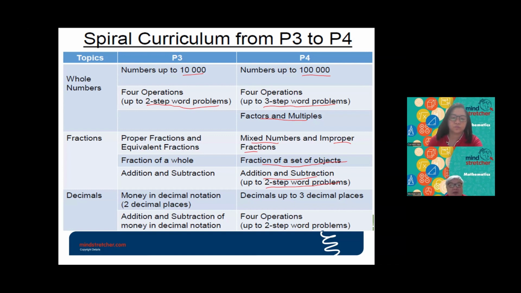Then for decimals, P3 don't really learn decimals. The only decimals that they encounter in P3 will be in the topic of money. In the topic of money, they will learn how to do addition and subtraction of money up to 2 decimal places. Then in P4, they will learn about decimals up to 3 decimal places. And they will also learn about the 4 operations. That means they will learn how to do addition, subtraction, multiplication, and division. Then they have to solve word problems involving decimals up to 2 steps.